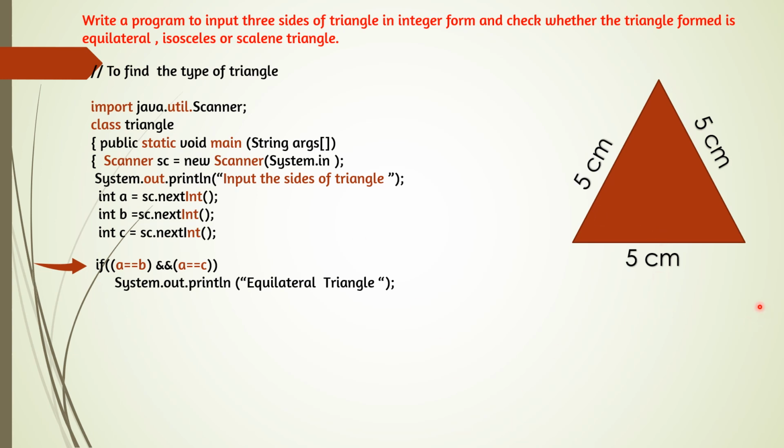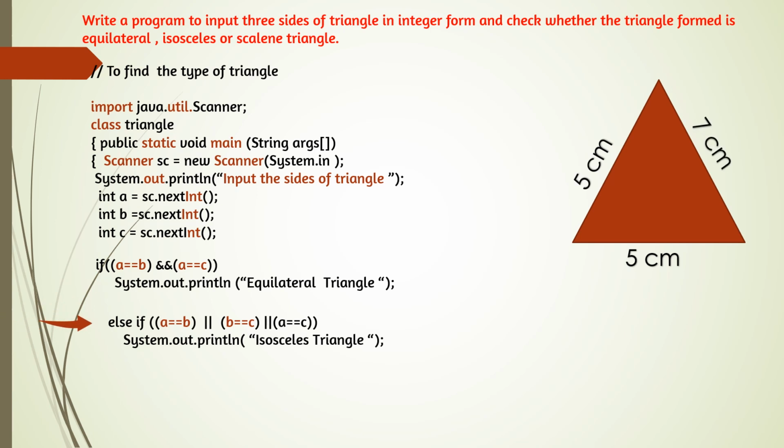One triangle is here and sides are given. A is equal to b. A is here, we can say this side, b and c. So a and b are same and a is equal to c. A and c are also same. So it is an equilateral triangle.